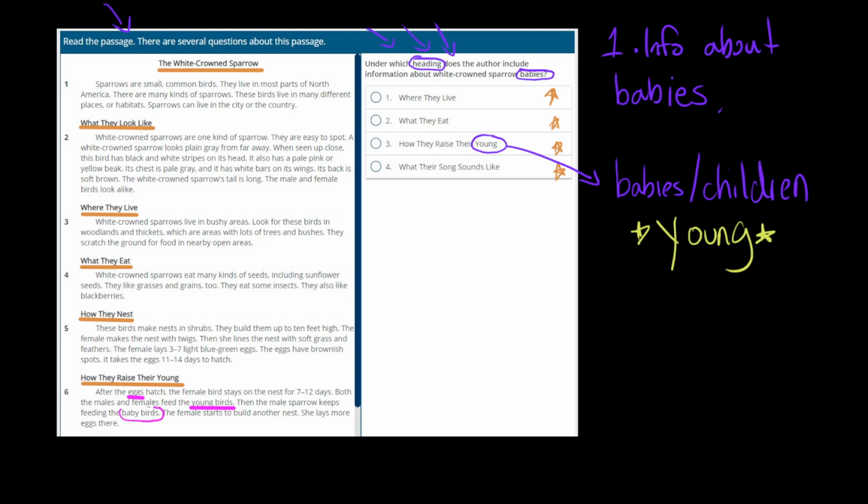There is our key information. It says baby birds. Okay? So we have our answer. We are going to color in dot 3. You will find information about white-crowned sparrow babies under the header, how they raise their young.